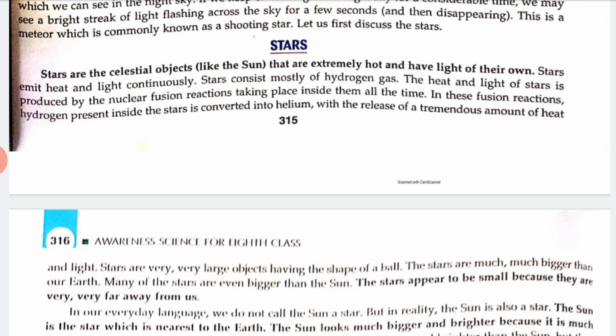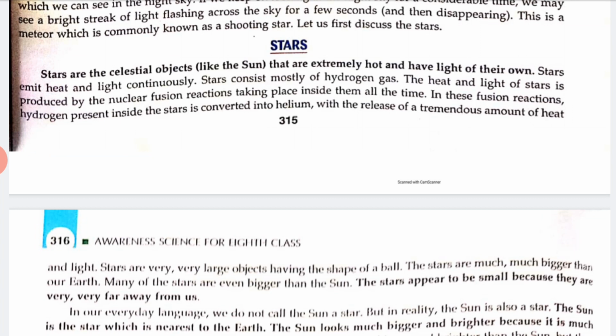Stars are celestial objects like the sun that are extremely hot and have light of their own. Stars emit heat and light continuously. Stars consist mostly of hydrogen gas. The heat and light of a star is produced by the nuclear fusion reactions taking place inside them all the time. In these fusion reactions, hydrogen present inside the stars is converted into helium with the release of a tremendous amount of heat and light.